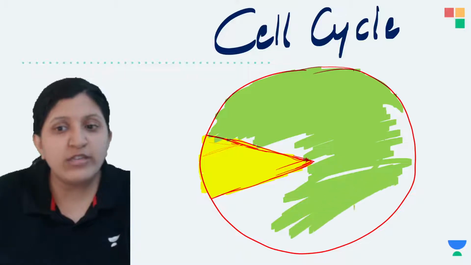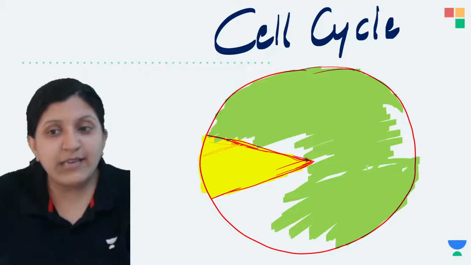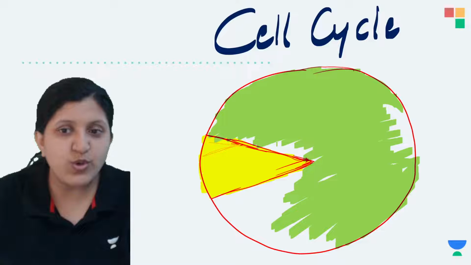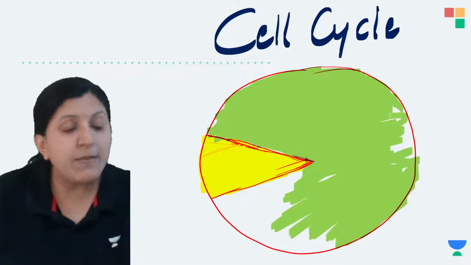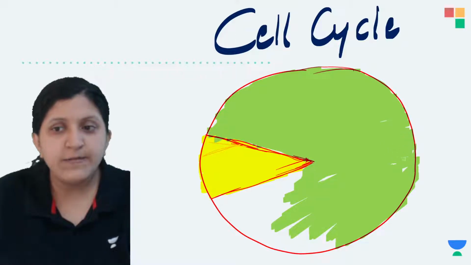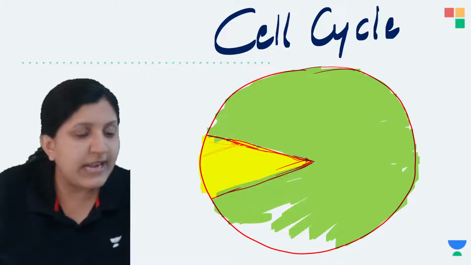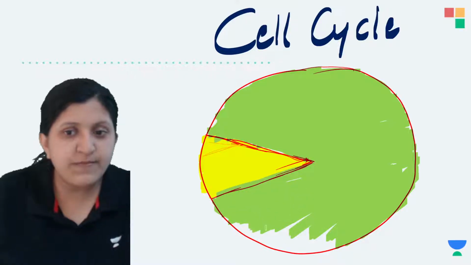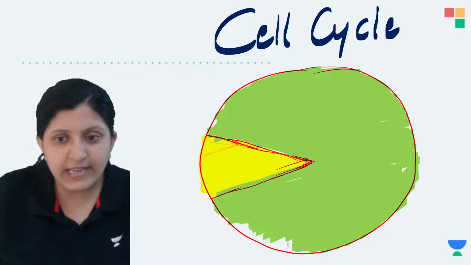Since we already said that the interphase is the preparatory phase, you can see the G1 phase, which is also called the growth 1 phase, then the S phase, and then the growth 2 phase. Some of the books have mentioned G to be a gap as well, so you can just mention it as a growth or a gap phase. This is completely your choice. So there is the G1 phase, the S phase, and then the G2 phase.